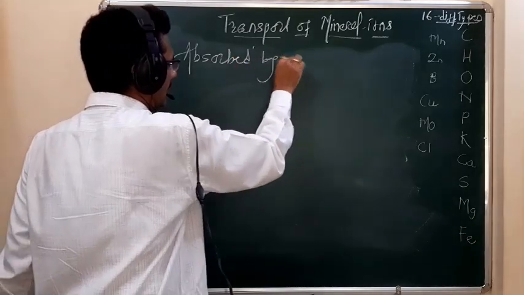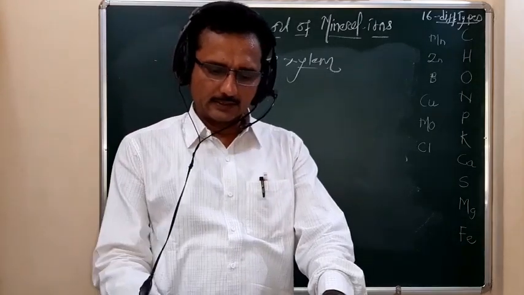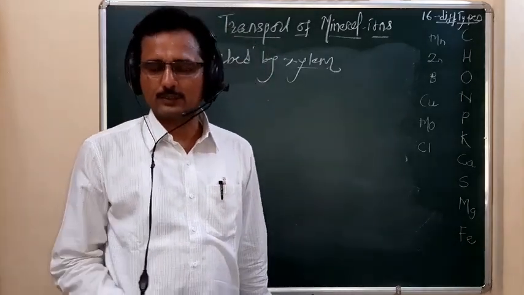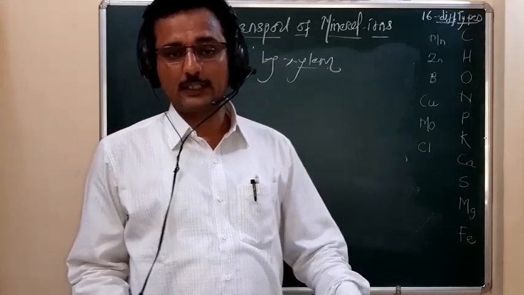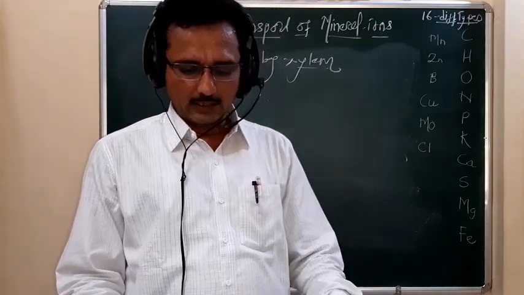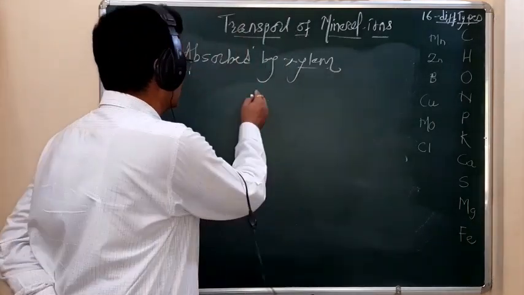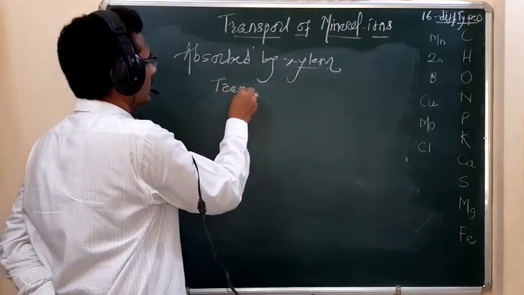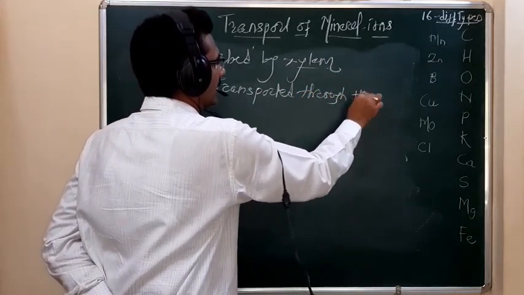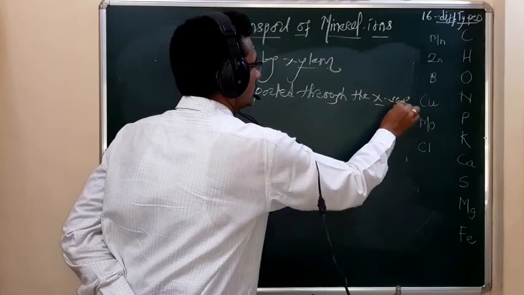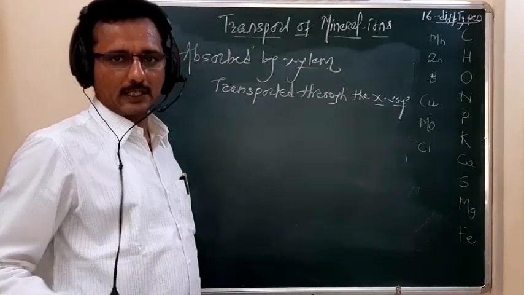Okay, it is absorbed by the xylem. Remember student, these elements are absorbed by the xylem from the soil solution, and they are transported actively toward the aerial portion, through the xylem sap, against the gravitational force.